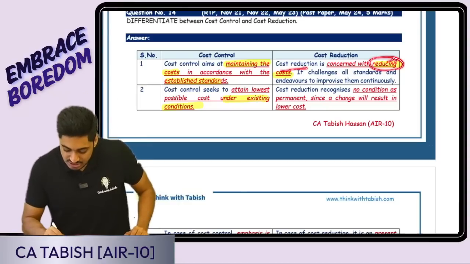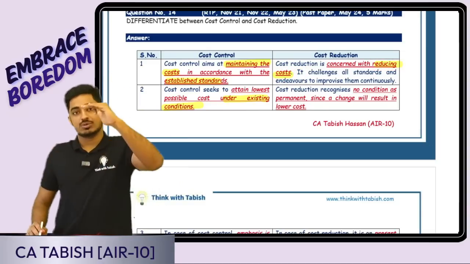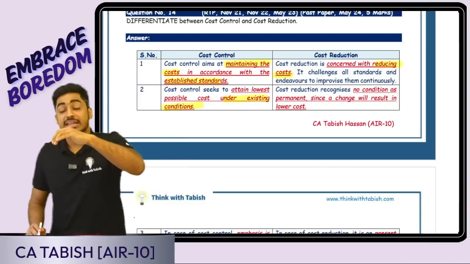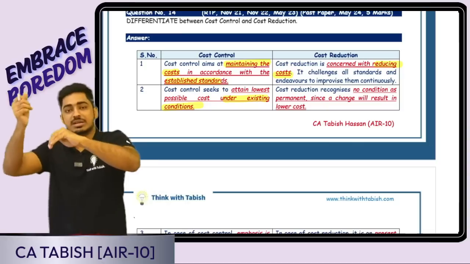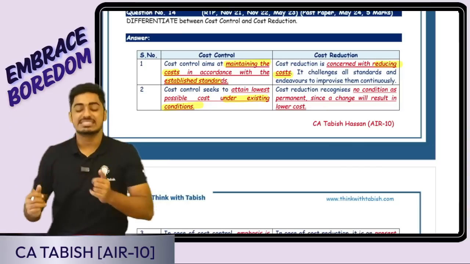Okay, cost reduction. It is reducing the cost on a permanent basis. It's telling continuously, let me try reducing. Now it is 12. Let me try bringing it to 10. Then if possible, let me try doing some more improvements. Let me see if I can bring it down to 9. I'm not adhering to the standards. I'm continuously challenging the standards.